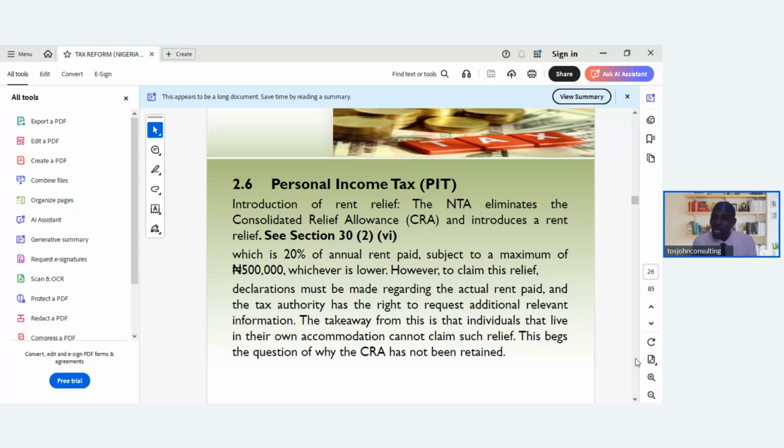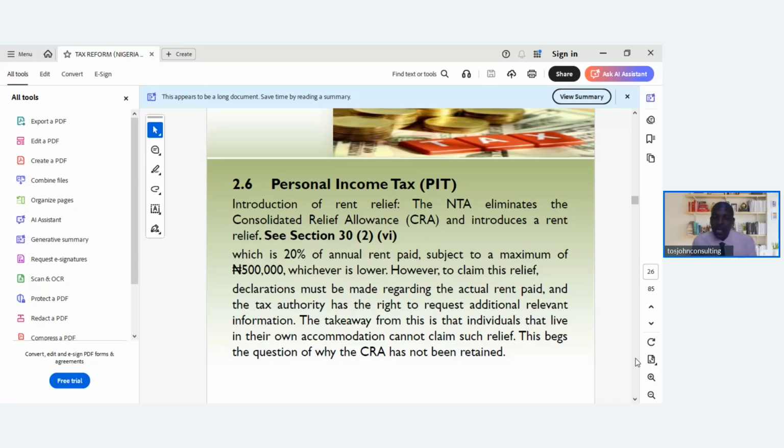So if you compute 20%, if it is greater than 500,000, you can only take 500,000 as maximum. So whichever one is lower is the one that applies. However, to claim this relief, a declaration must be made regarding the actual rent paid, and the tax authority has the right to request additional relevant information.